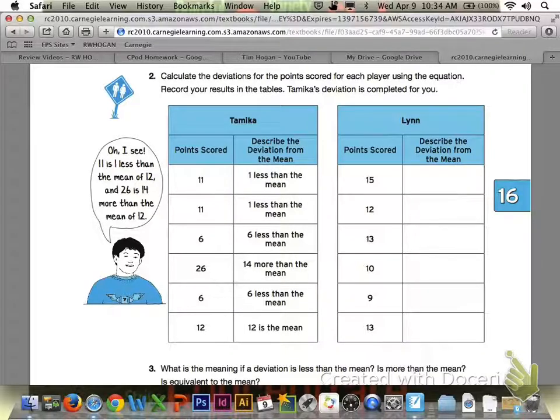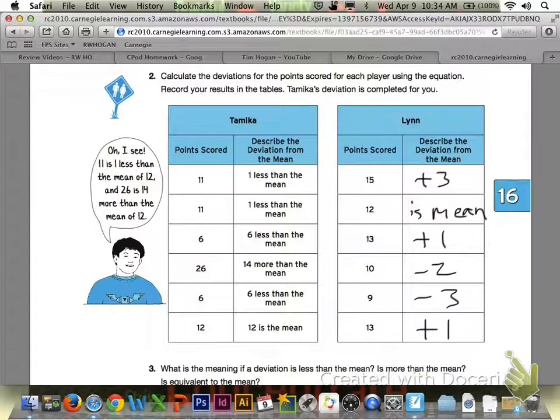So let's take a look at number 2 at the top of page 1097. It asks us to calculate the deviations for the points scored for each player using the equation. Remember that equation was the data value minus the mean. It asks you then to record your results in the table. You can see that Tamika's deviation table is completed for you. And I just want you to remember from the previous page that the mean for both of the girls was 12 from the dot plots on the previous page. So go ahead and fill out Lynn's table with your group members.